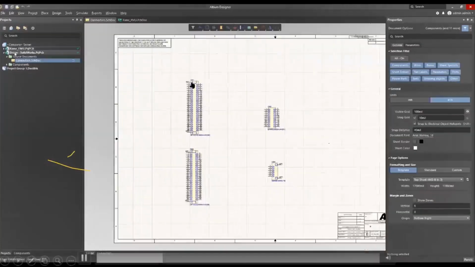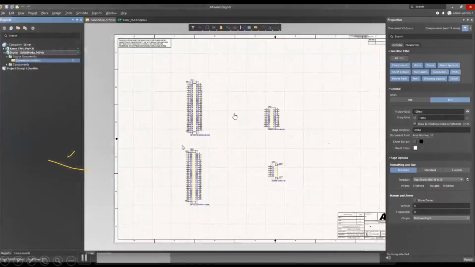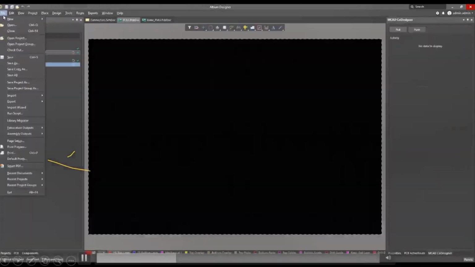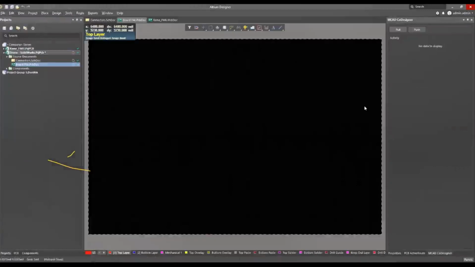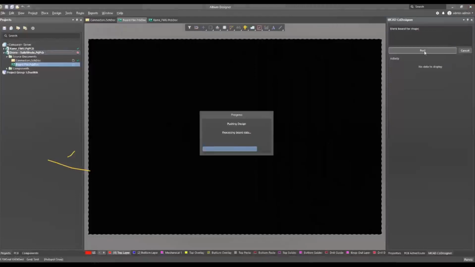So in the schematic design, we have the component designator and parameters. We are starting with a fresh PCB design without any board outline. Okay, so there is a panel here. You can comment to the mechanical engineer, blank board for shape. Now he has to define the board shape, depending on the enclosure.